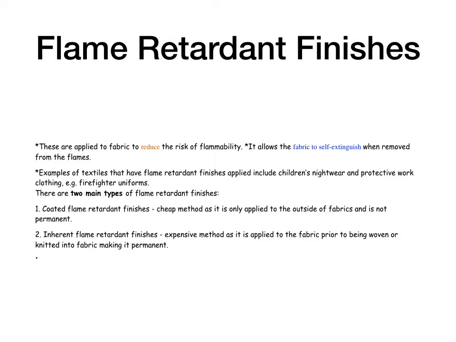There's two main types of flame retardant finishes. The first is a coated flame retardant finish. This is a cheap method and it's only applied to the outside of the fabric, so it's not permanent. It will wear away with washing. And the second is inherent flame retardant finishes. This is an expensive method as it's applied to the fabric before it is woven or knitted into the fabric, making it permanent.